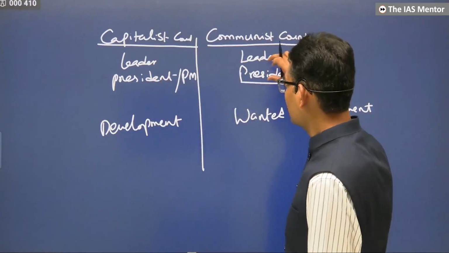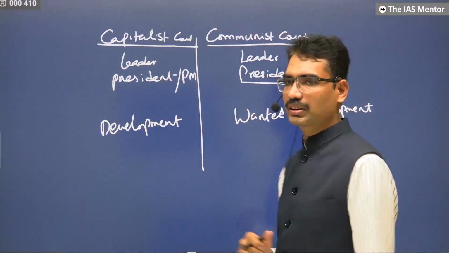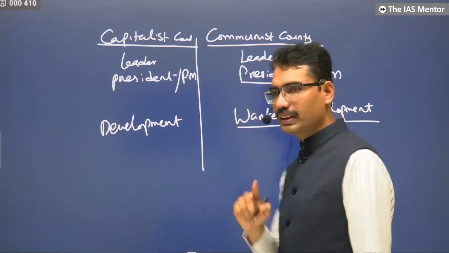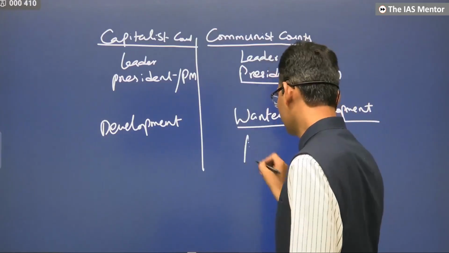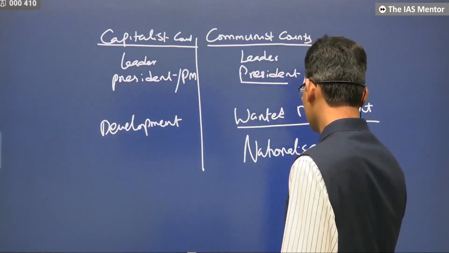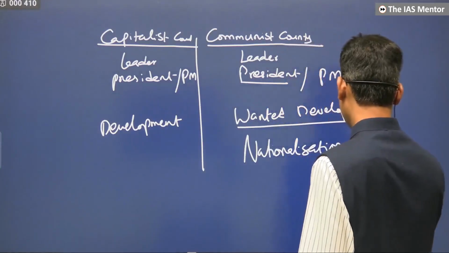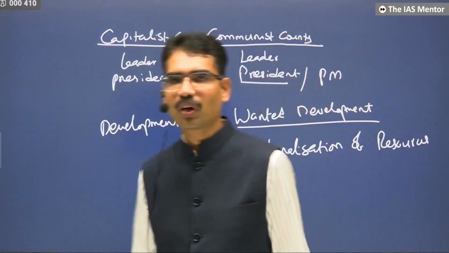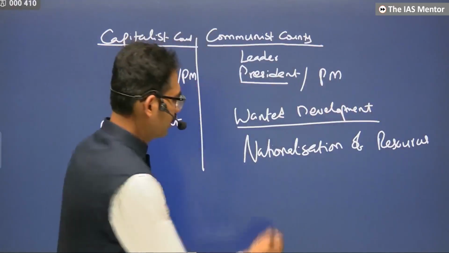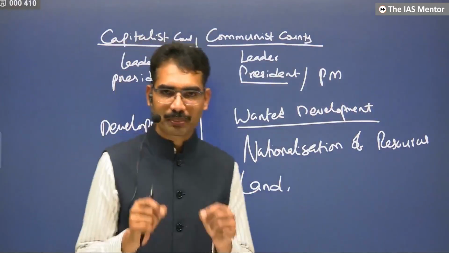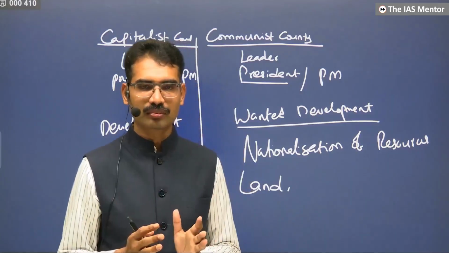If this leader believes in this ideology, he or she wants this development through nationalization of resources. What does that mean? Land does not belong to any particular person, it belongs to the nation.